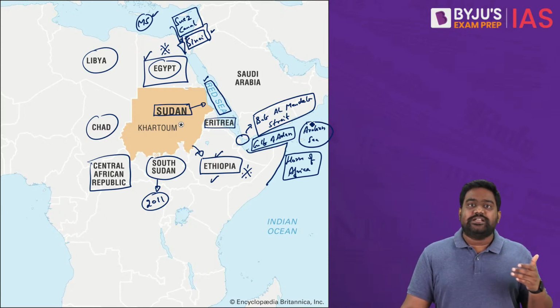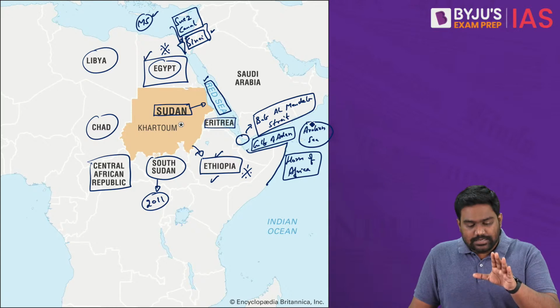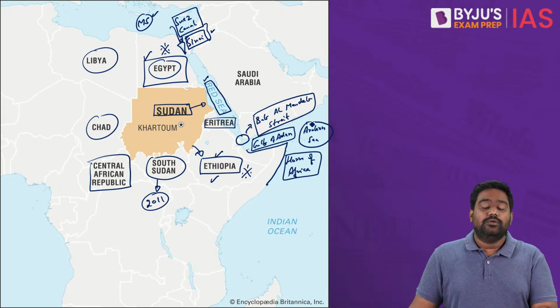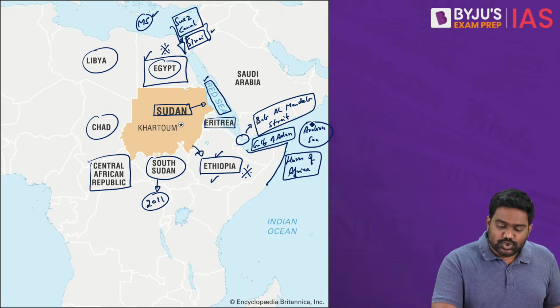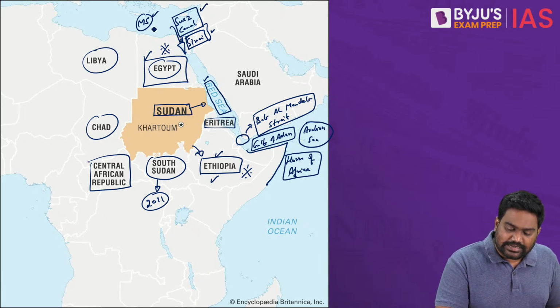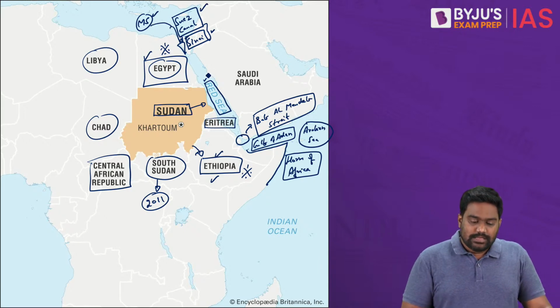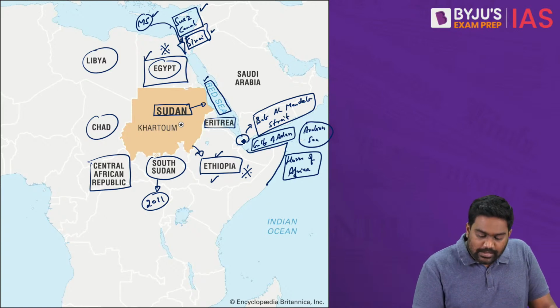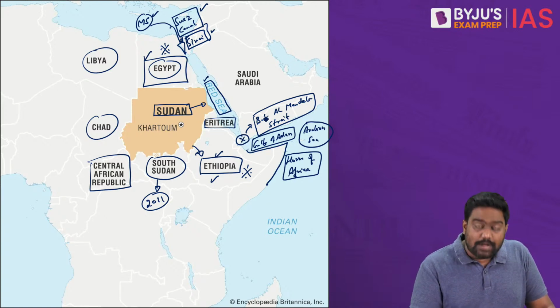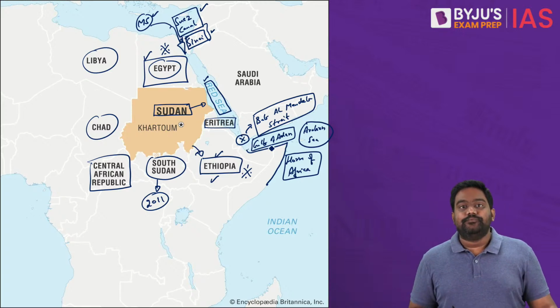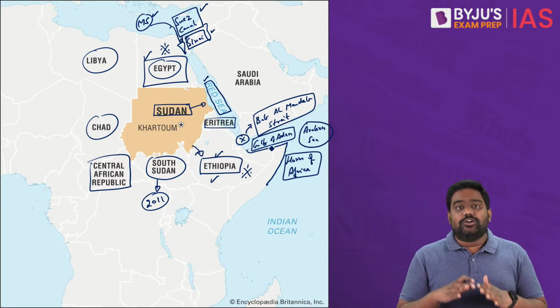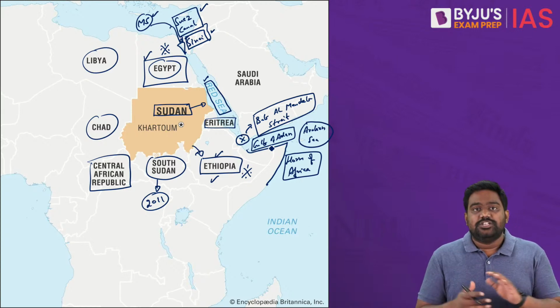So all our imports and exports with European countries are heavily dependent on this route, where there are two choke points. The Suez Canal is a choke point, as it connects the Mediterranean with the Red Sea. The Red Sea itself is a very narrow water body, and there's one more choke point here called the Bab el-Mandeb Strait, which connects the Red Sea with the Gulf of Aden. So India has major economic and strategic interests in this shipping channel.